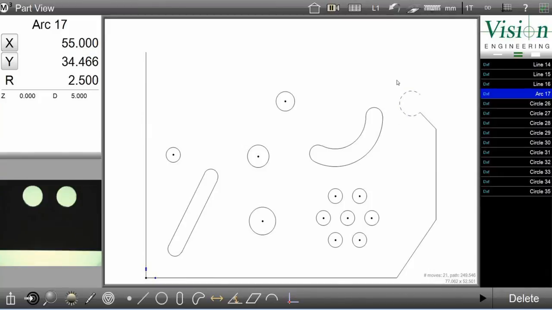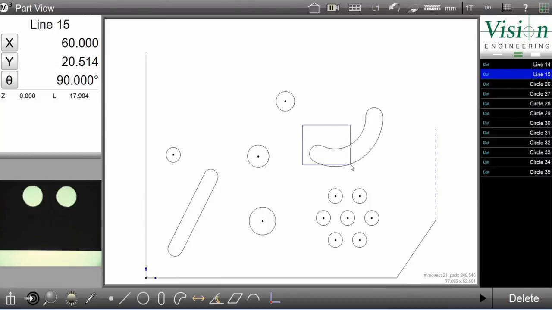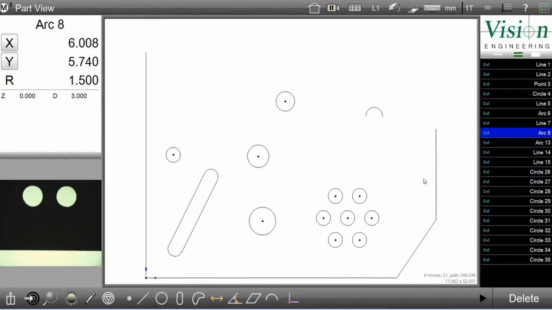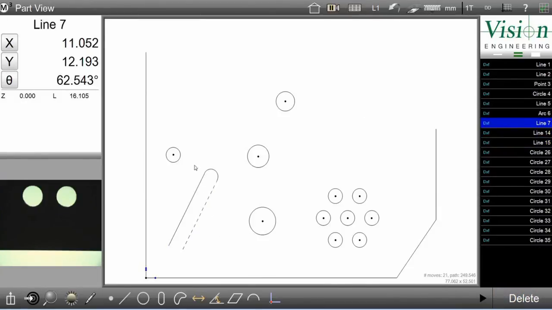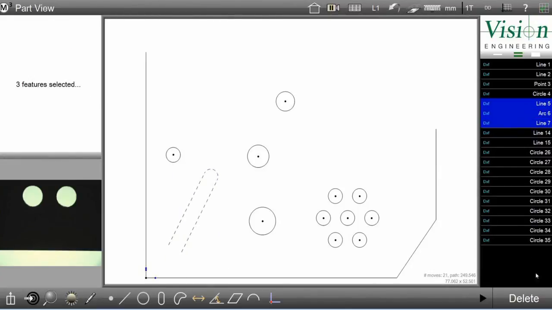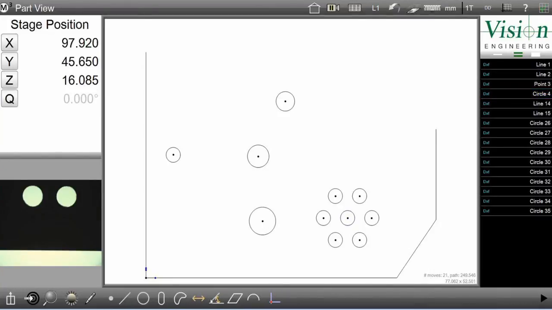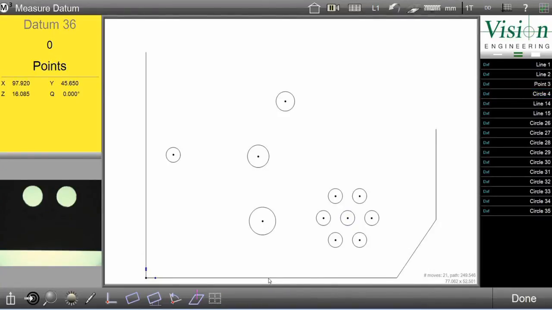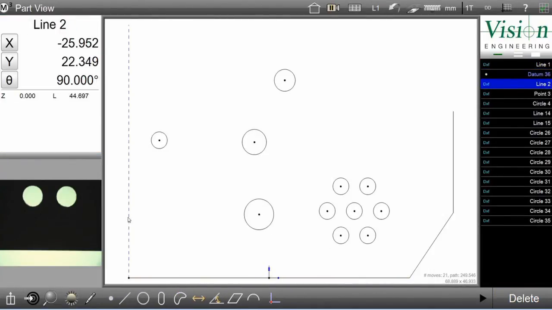Click delete. I'm going to delete this little area here. Delete this rounded slot. I'm going to also delete this slot too. And I'm going to leave everything else as is. Next, I tell it which line I'm skewing from. And then I tell it which line I'm going to make 0 across the x-axis.